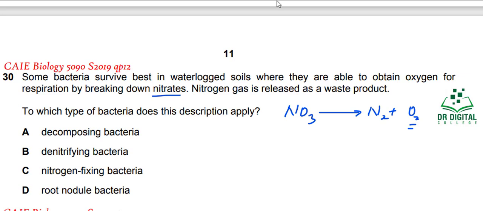To which type of bacteria does this description apply? You know that nitrates are being depleted into nitrogen gas. So this process is called denitrification. So they are the denitrifying bacteria. They are not decomposers. They are not nitrogen fixing, and they are not the nitrogen fixing bacteria in root nodules. So the answer for question 30 is B.